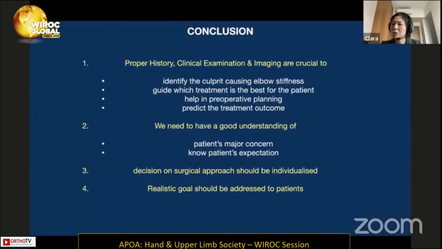So in conclusion, a proper history, clinical exam, and imaging are crucial to identify the culprit causing the elbow stiffness. It helps us to choose which treatment is the best for the patient, and helps in preoperative planning and predicting the treatment outcome. And we also need to have a good understanding of the patient's major concern and know the patient's expectation. The decision on the surgical approach should be individualized and a realistic goal should be addressed to the patient.